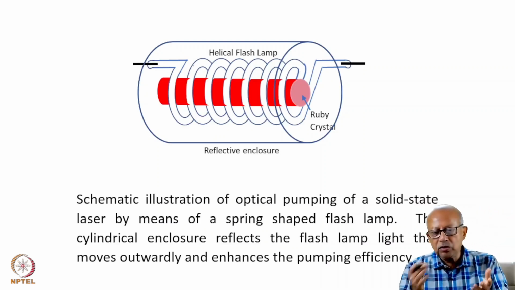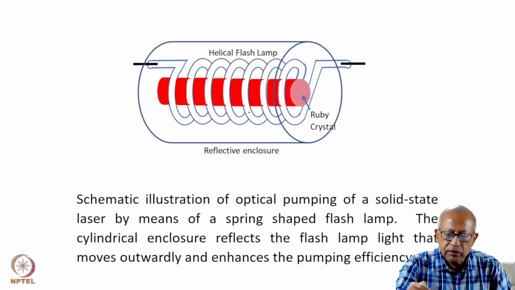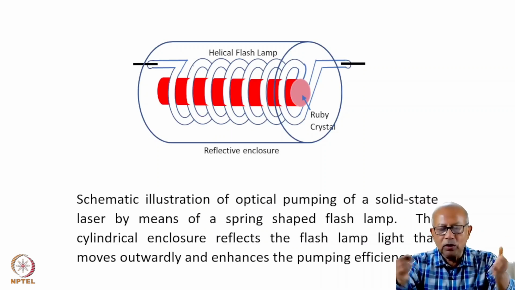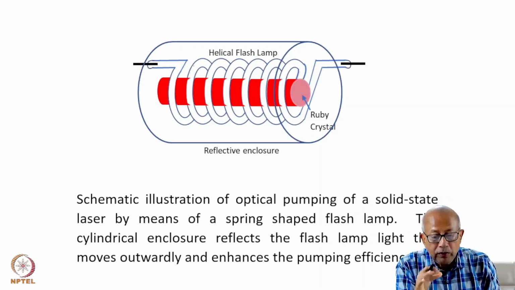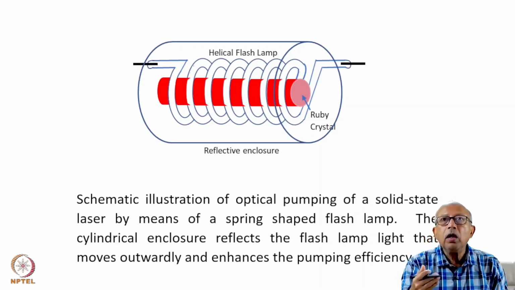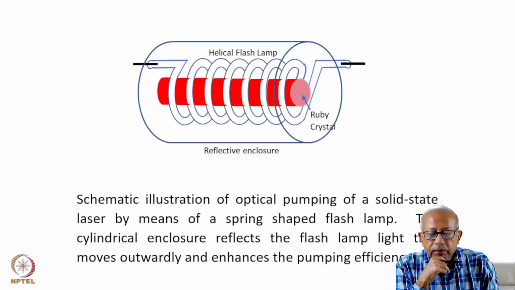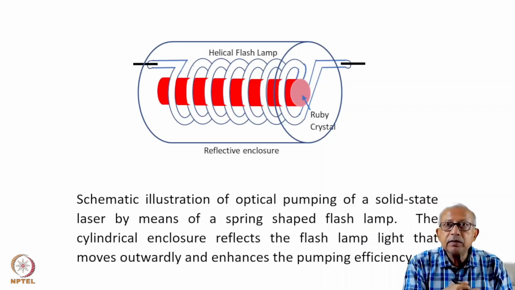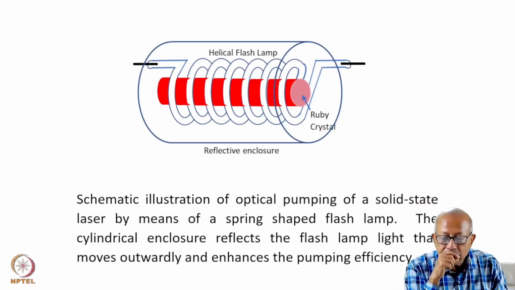A fluorescent light source, as you know, is basically a discharge tube, which here is in spiral shape, and you apply voltage, and it works just the way fluorescent light works. We are now familiar with it, so I won't again describe the working of a flash lamp. You basically use a helical or spring-shaped flash lamp and place your lasing medium, which you want to pump, at the center of it. For a helical flash lamp, it will be the center of the helix.